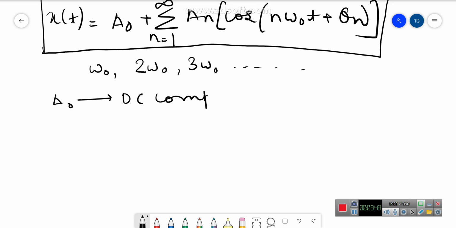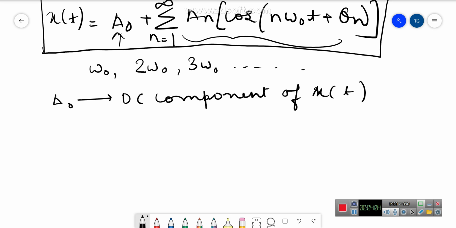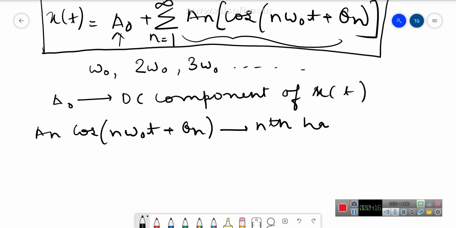DC component of x of t is A naught, and the second term, A n cos n omega naught t plus theta n, is called the nth harmonic component of x of t.